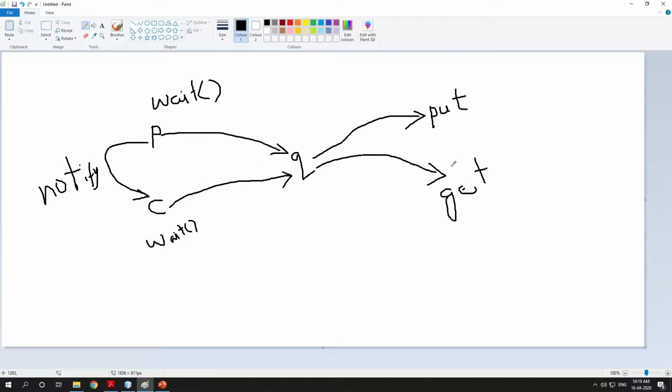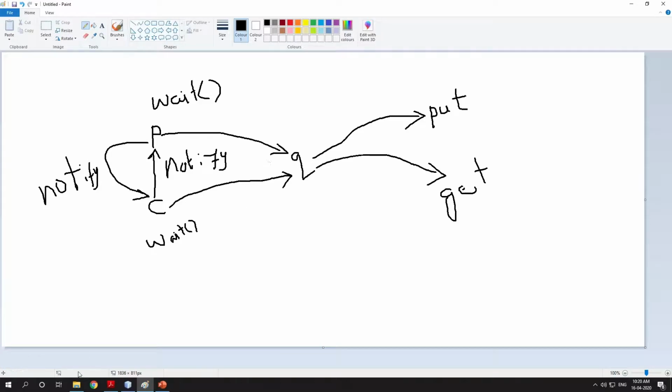Once the consumer has consumed the data, at that time C will notify the producer that consumption has completed, please wake up. Sorry for the bad handwriting. So again it will come up from the sleep state to the running state, and it starts producing. At that time the consumer goes to the waiting, sleeping state. Then after production it will notify the consumer again, then the consumer will wake up and get the data. At that time P will be in the waiting state. This cycle goes on, no product will be wasted.